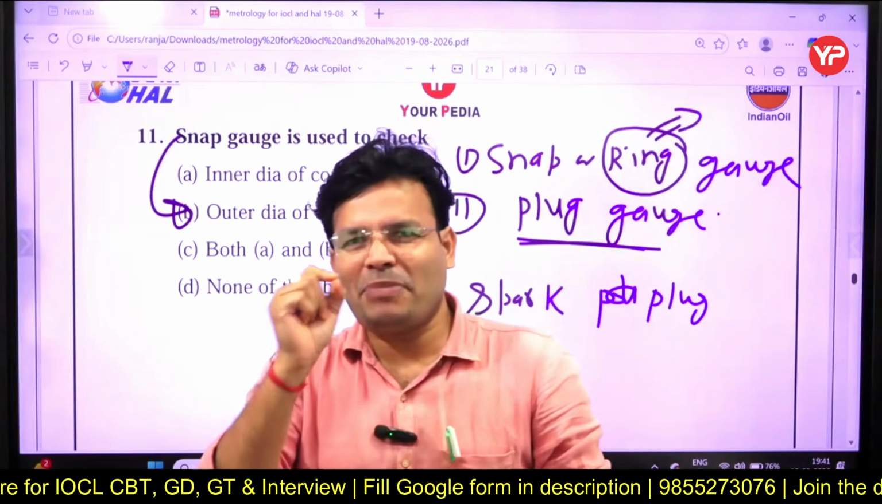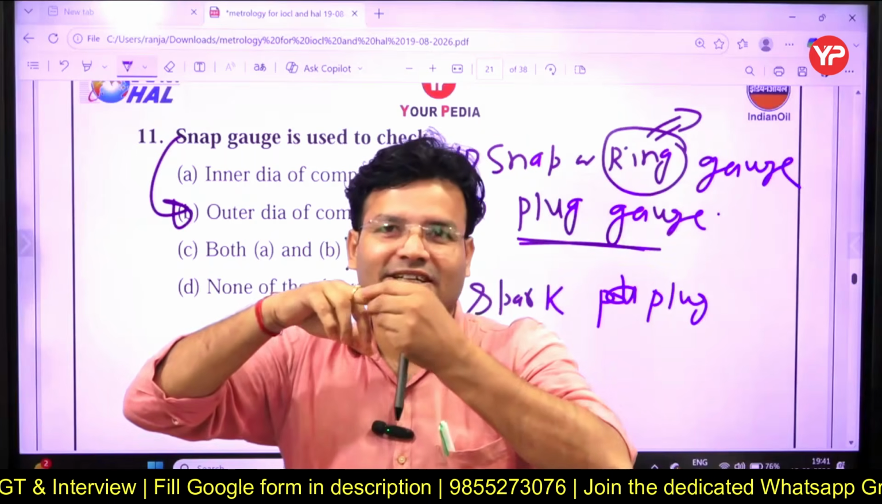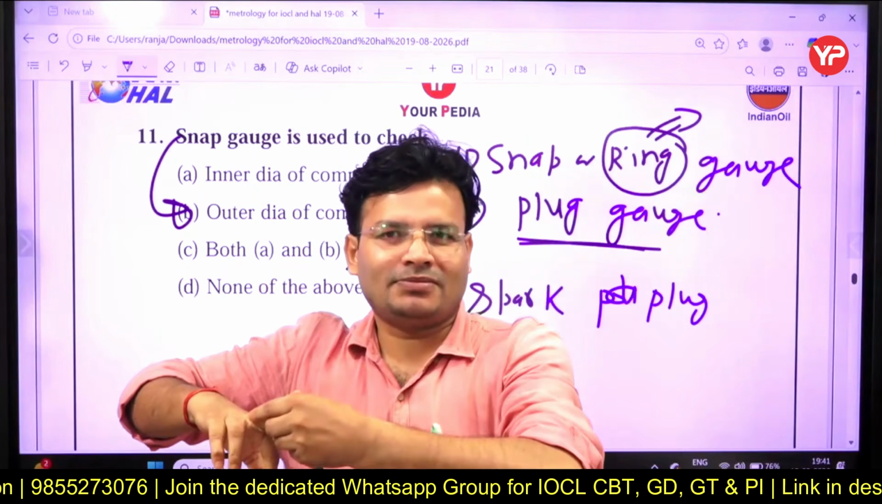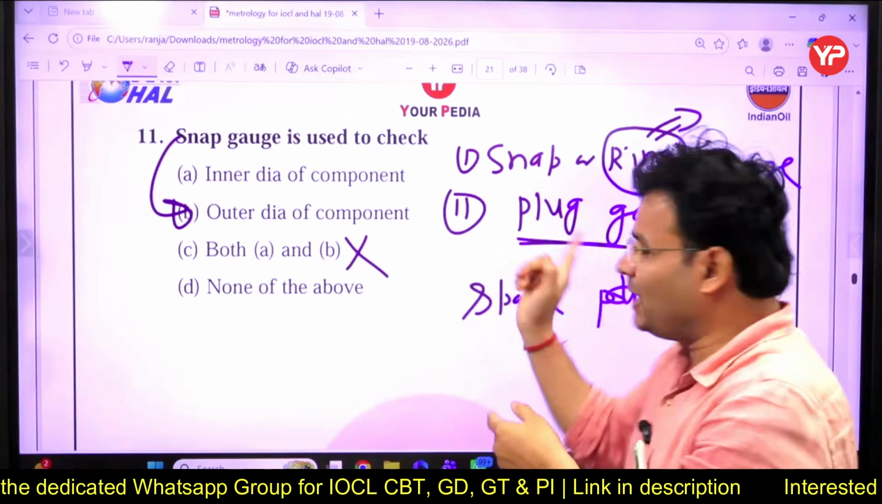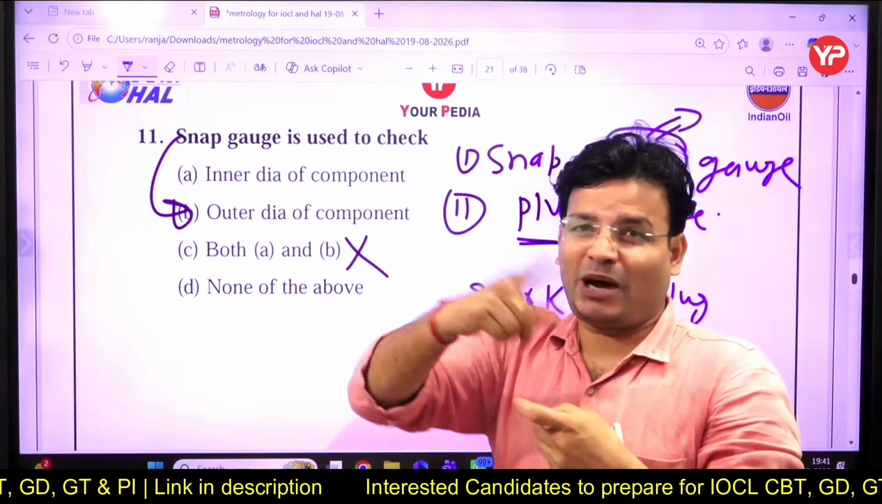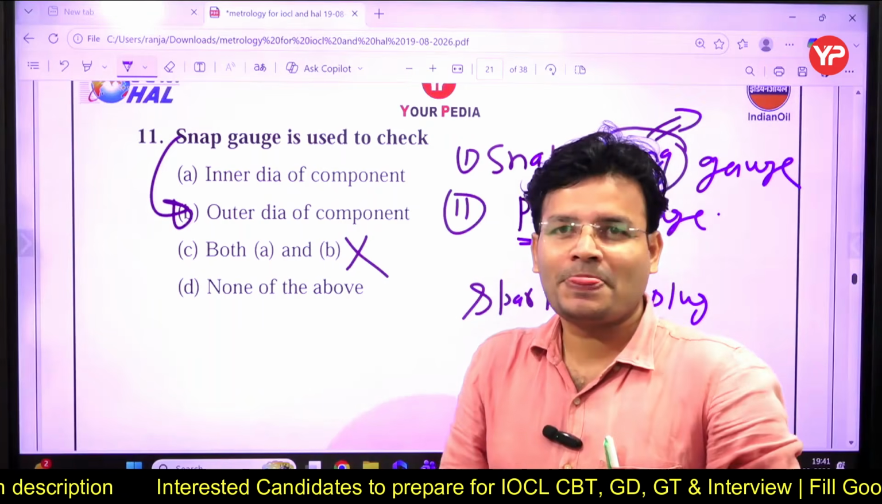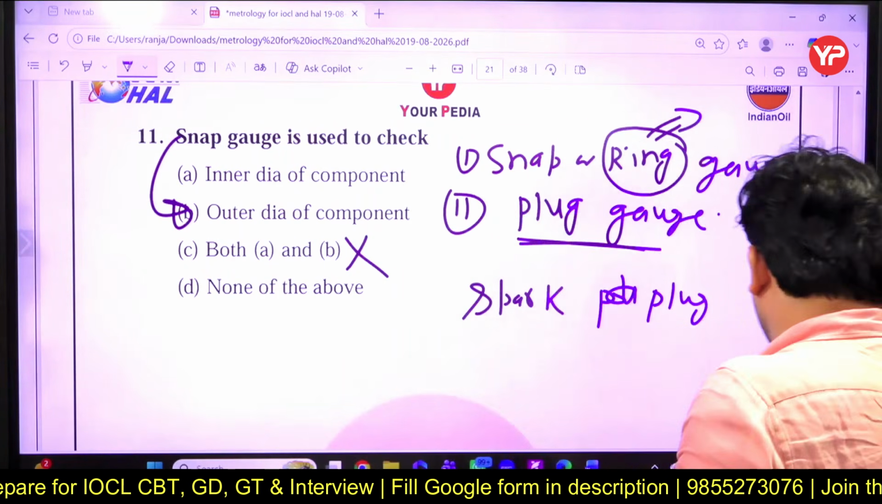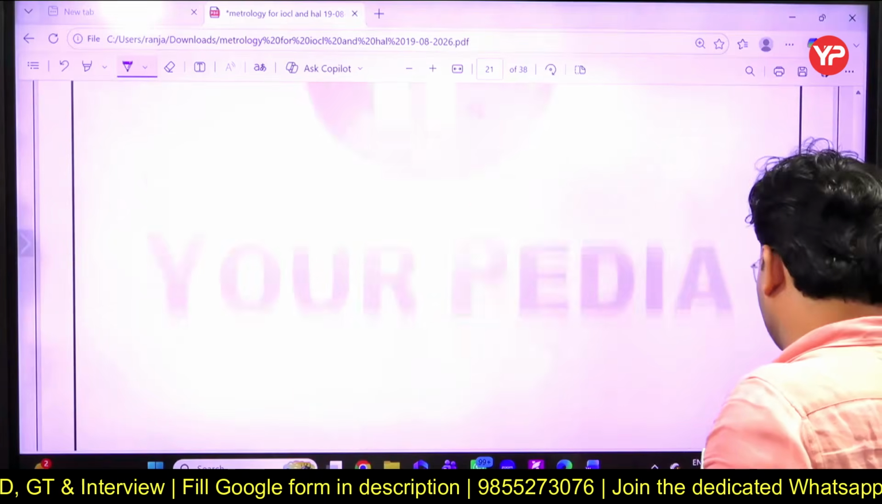Remember, snap and ring. Ring means finger. Finger means outer dimension. Outer dimension means shaft. You talk about plug. Plug is basically going to be inserted in a hole. A spark plug, you have seen in your motorcycle. That means it talks about the inner dimension. So that is the way by which you can remember that.